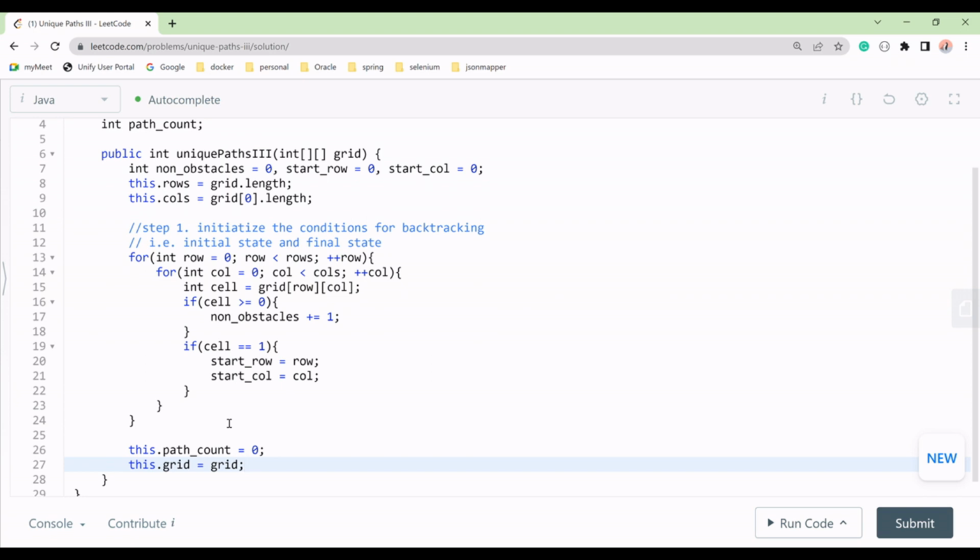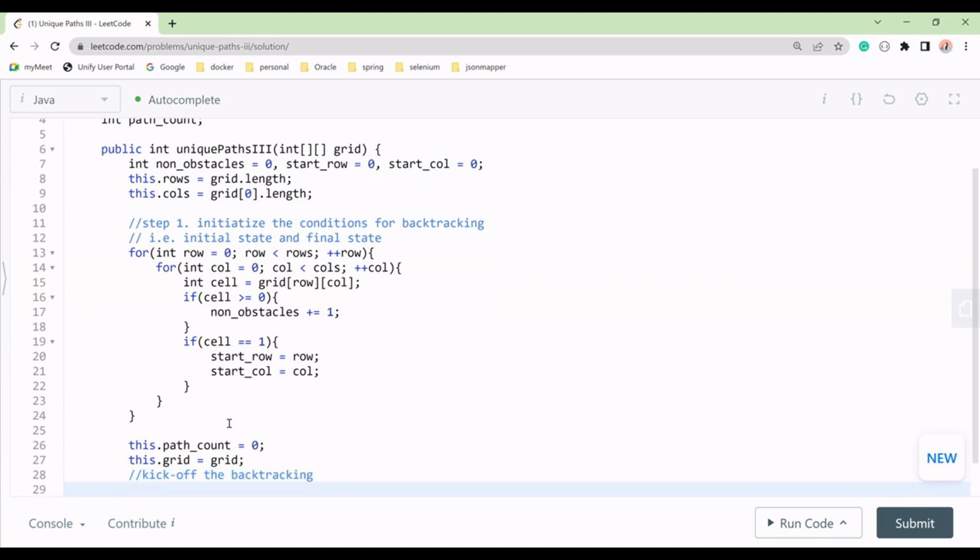Now we have to kick off the backtracking. How will we do that? We will make a function later, we have not created it now.